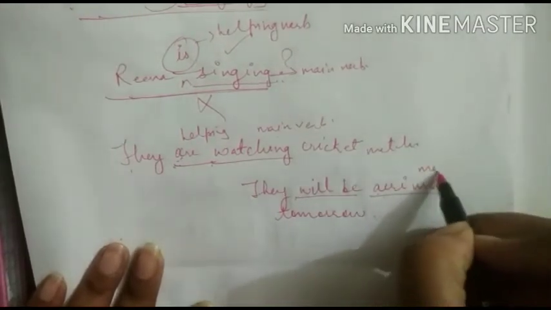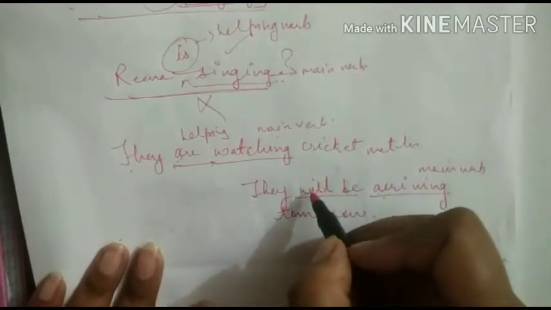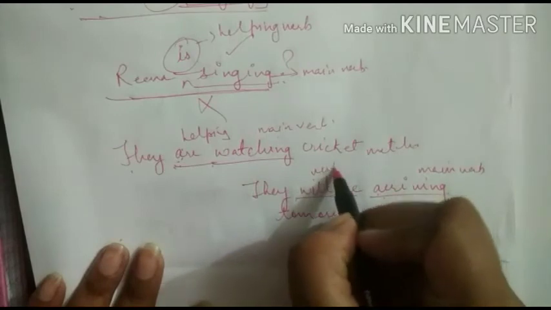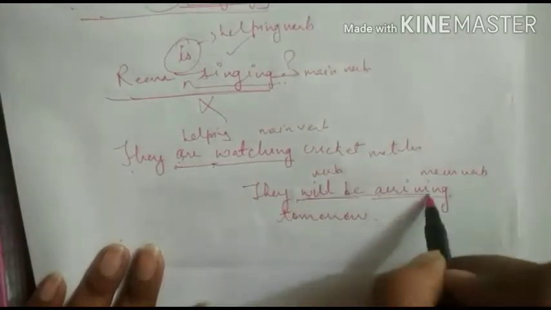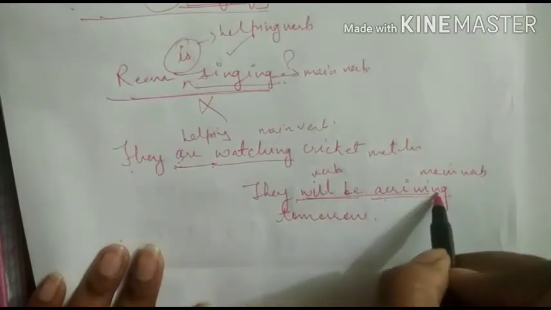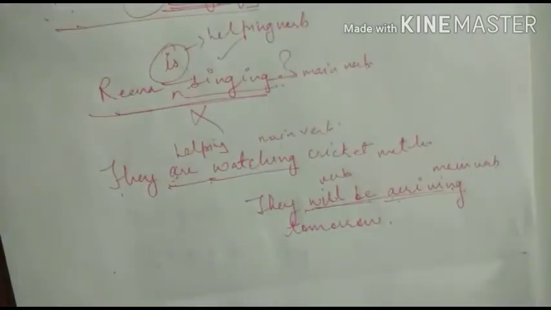Arriving is our main verb. Will be is the helping verb. It is also a verb. So together there are how many verbs? Two verbs. Will be, arriving. Fine. So this is what we understand by verbs. Any action that takes place, any doing words are known as verbs.